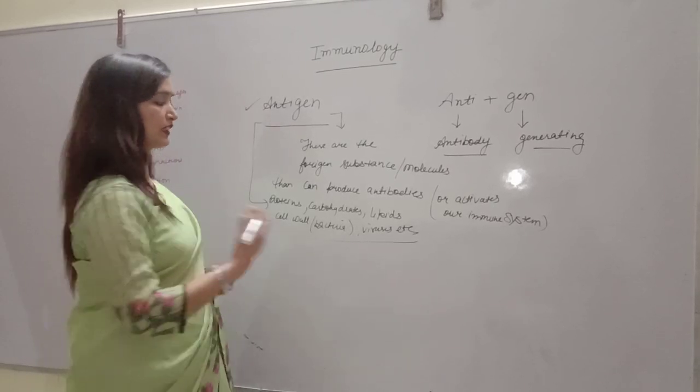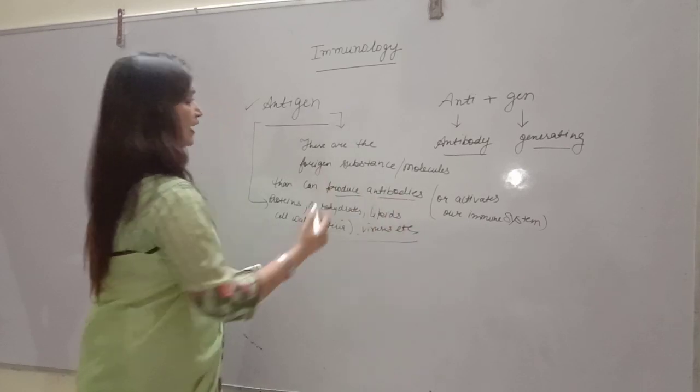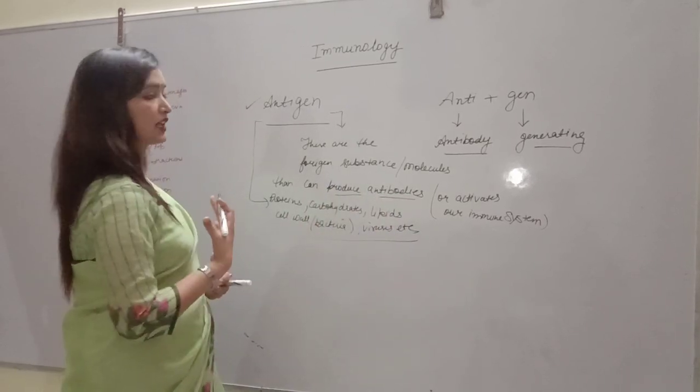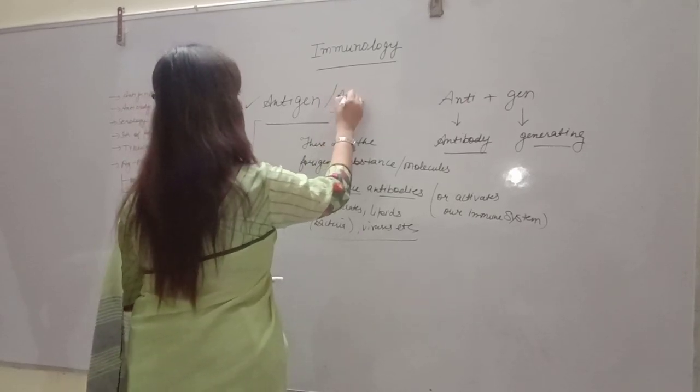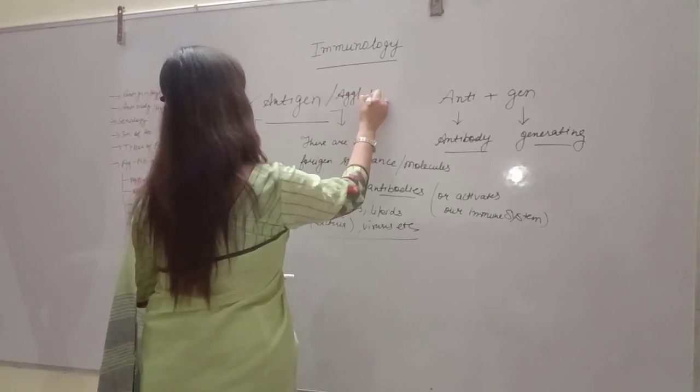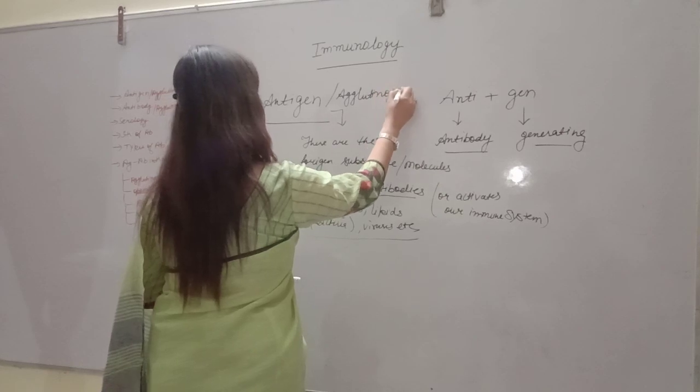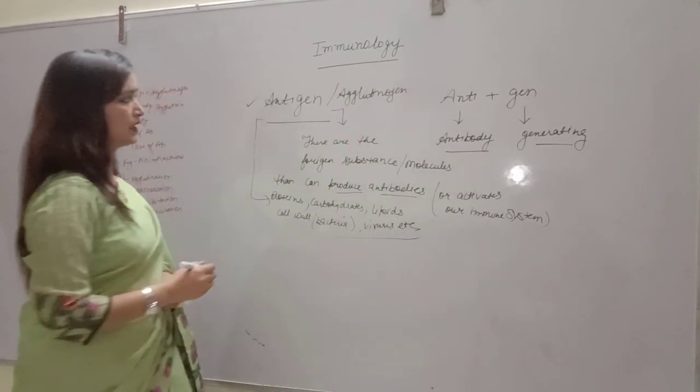So all the foreign substances that are recognized as non-self by our immune system, and that can activate our immune system and produce antibodies, that type of substances or molecules are called antigens. Antigens are also known as agglutinogen.